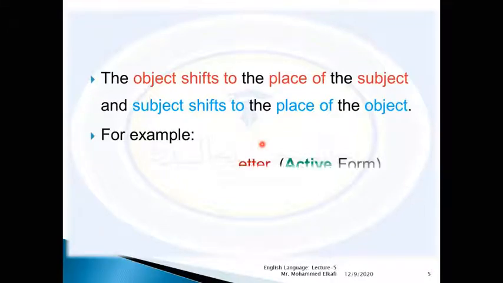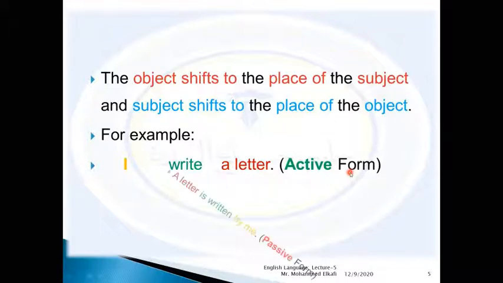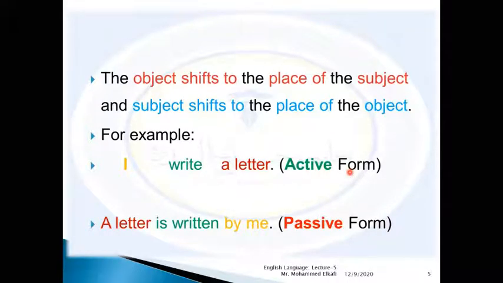For example, I write a letter. Here I is the subject, write is the form of the verb in the present, and the letter is the object. And here we call this form the active form. And here we have another form which includes the same content: A letter is written by me. And this is the passive form.